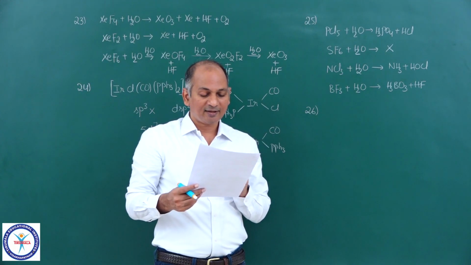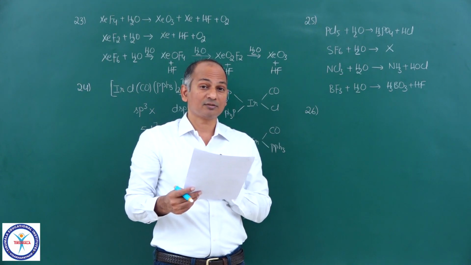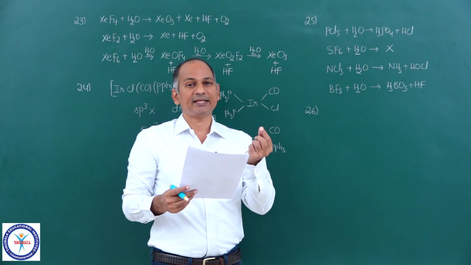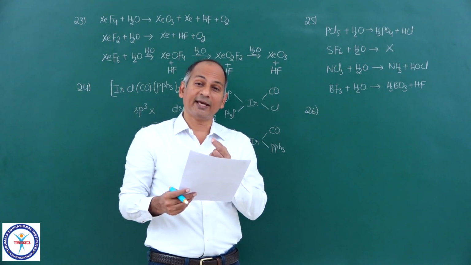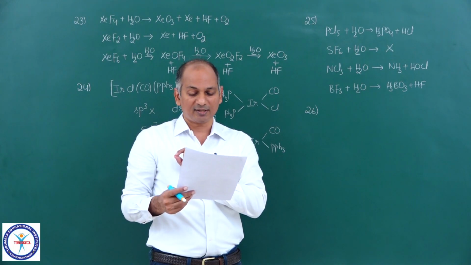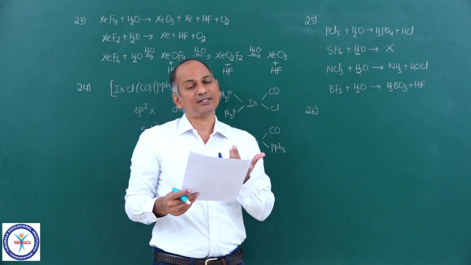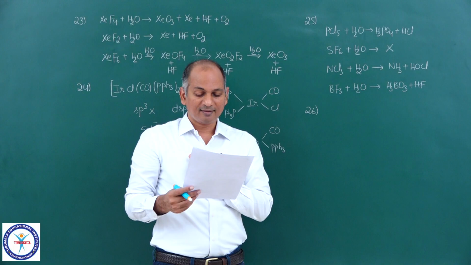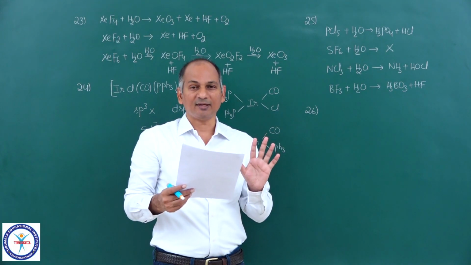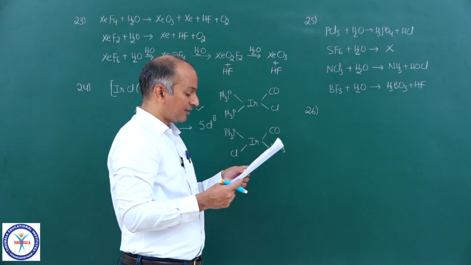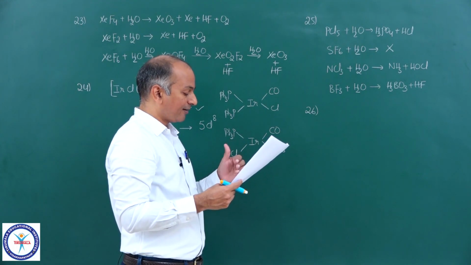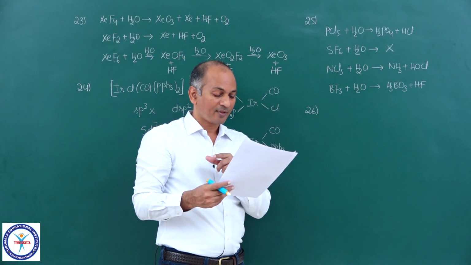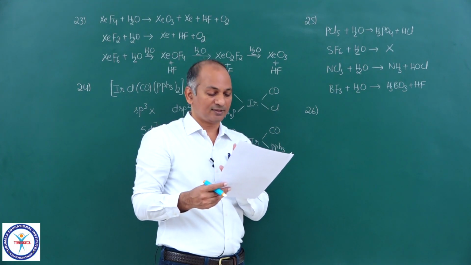Okay. The nitrate of A when treated with NH4OH, aqueous ammonia, gives a brown precipitate. So it can be silver. Ag+ reacts with NH4OH or NaOH to give Ag2O, which is brown in color, which dissolves in excess of the reagent. Yes, it forms a complex, [Ag(NH3)2]+. So in all probability, the metal can be silver. So if you take that as silver, then D is [Ag(NH3)2]NO3. Yes, generally the coordination number of silver is 2.